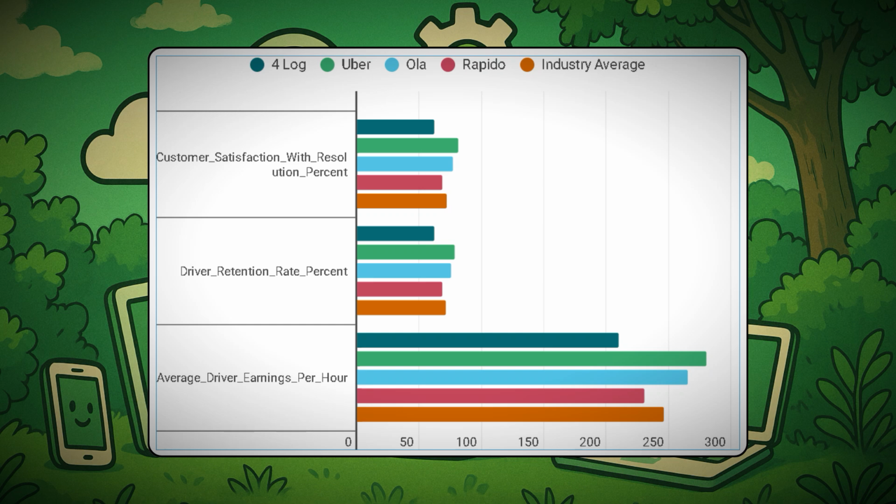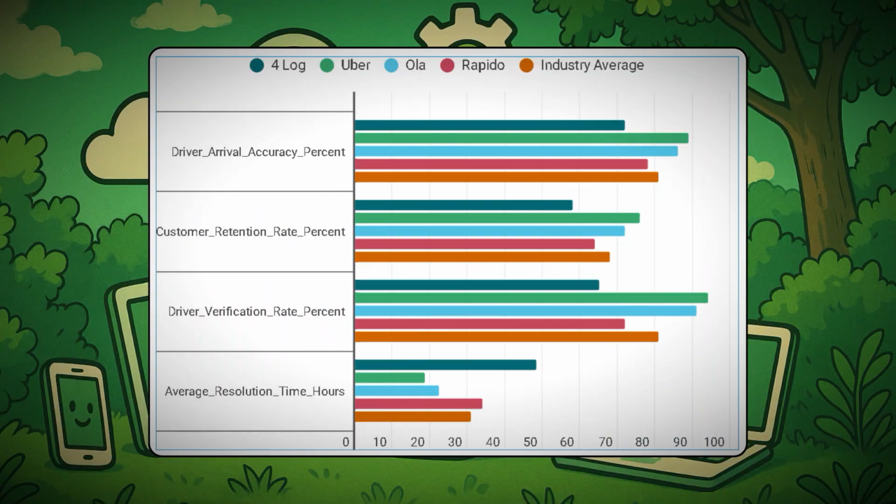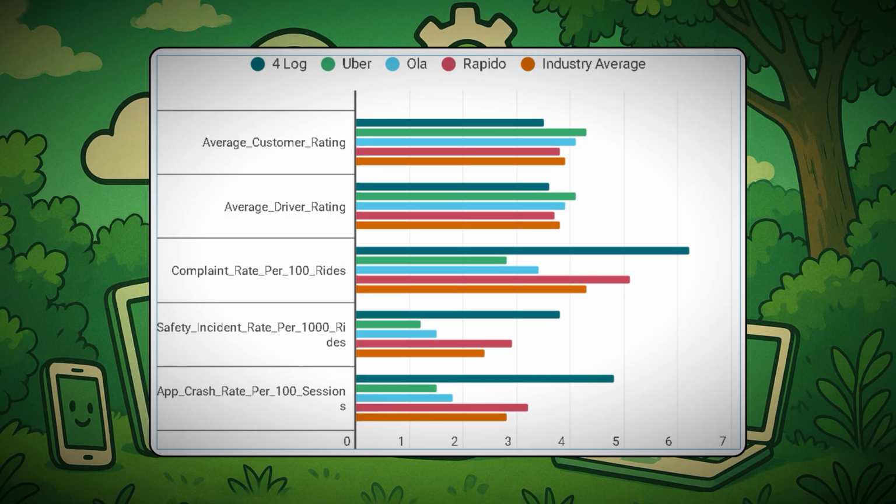In the next group chart we can see customer satisfaction with resolution percentage, driver retention rate percentage, average driver earning per hour. And in these three categories we can see that our company is also behind the industry average, which shows us that our company is really struggling. Then in the next group chart we can see driver arrival accuracy percentage, customer retention rate percent, driver verification rate percentage, and average resolution time hours. Also these are the benchmarks set by the industries, and then we can skip this graph.